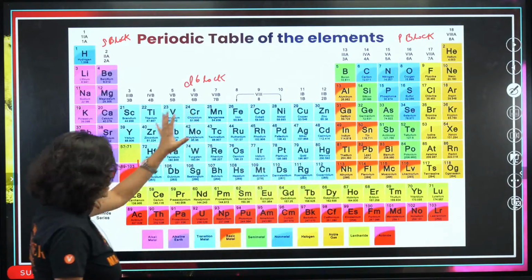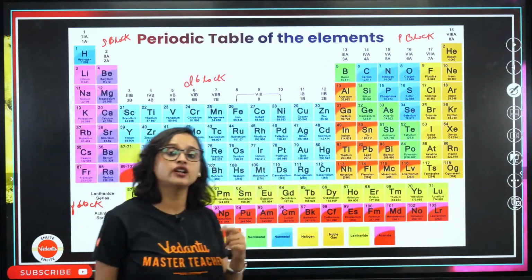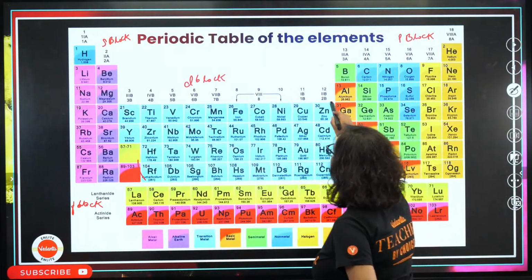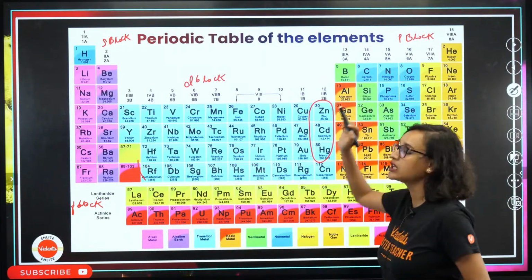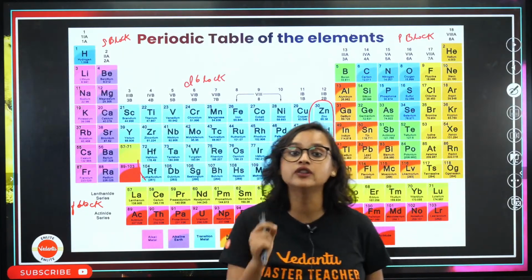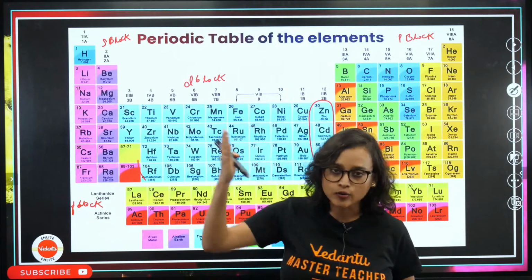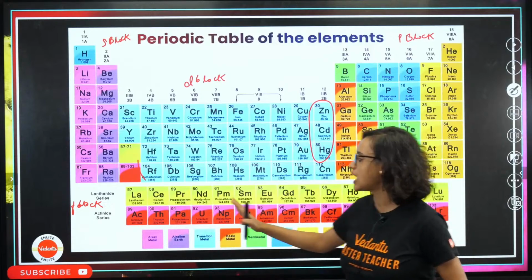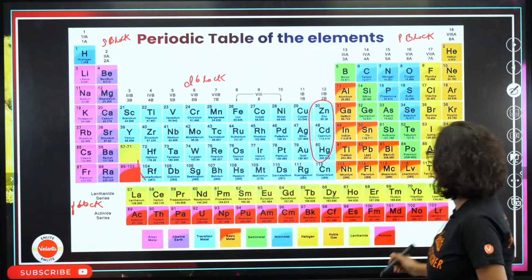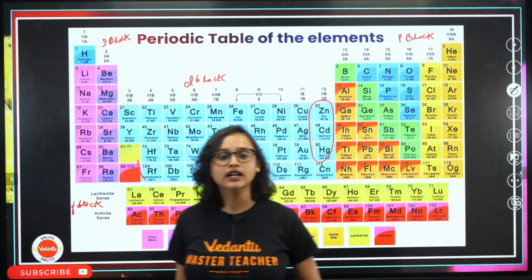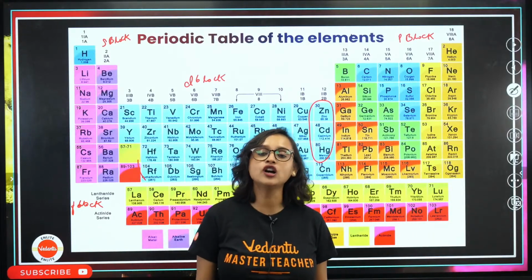The D block elements are also called transition elements. However, as we learnt, zinc, cadmium and mercury are not considered transition elements, but they are D block elements when we study the D and F block. The F block is right here. It starts from atomic number 57 and goes till 103. Till 103, these are your F block elements.